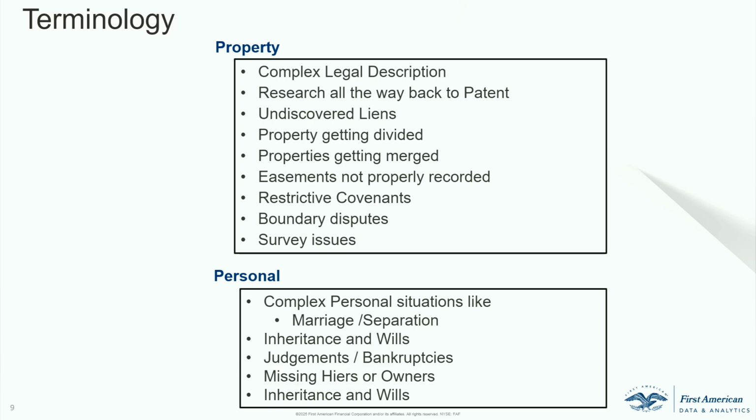So if you're buying a home today, that might have part of different things. You have to go all the way back to that patent to make sure there are no litigations, easements, or encroachments, or anything that happened over time, to make sure you issue title insurance. That's the reason it takes a long time.